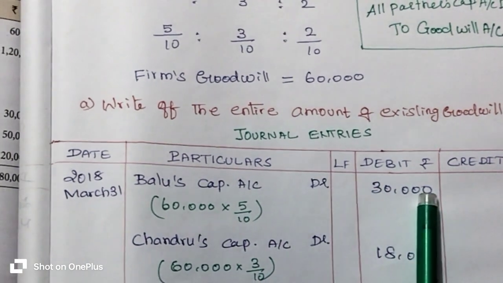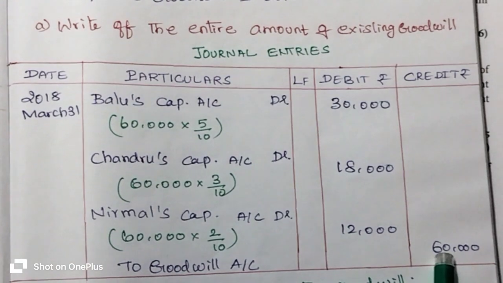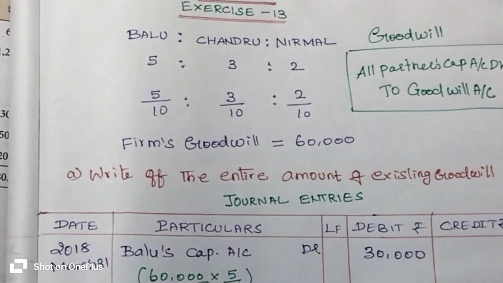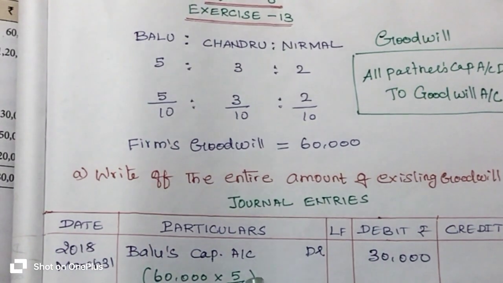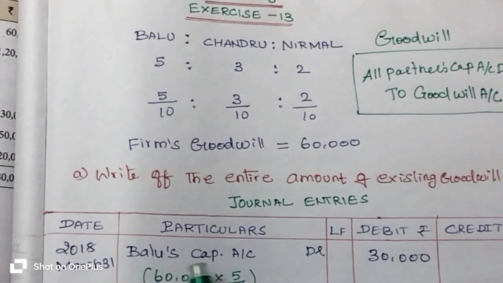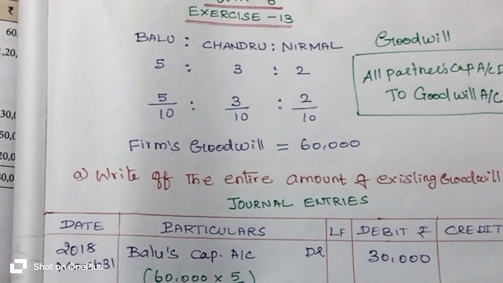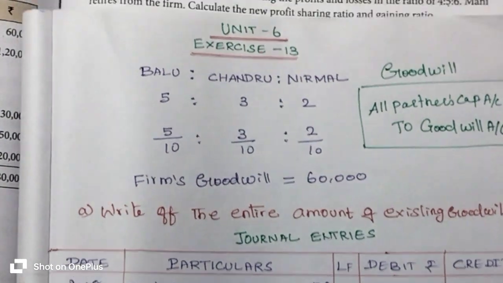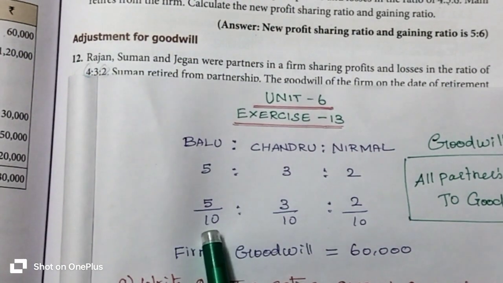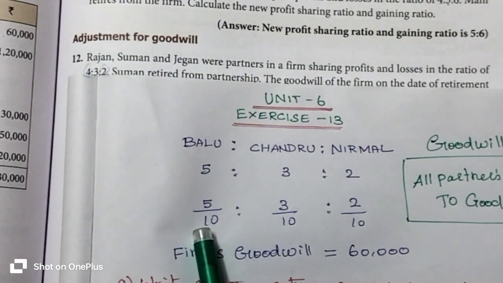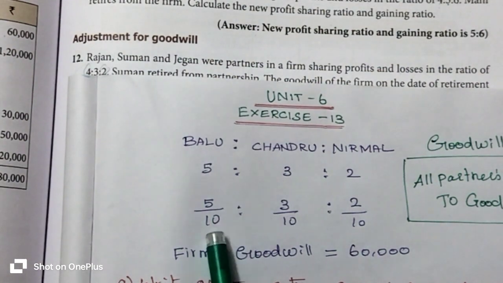How will you get the 30,000 rupees? The entire amount of the goodwill is 60,000 rupees. That 60,000 rupees is to be calculated with the gaining ratio. What is Balu's gaining ratio? Gaining ratio is not given in the question, so we assume Balu's old profit sharing ratio as the gaining ratio, which is 5/10.